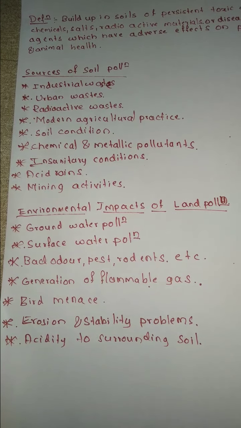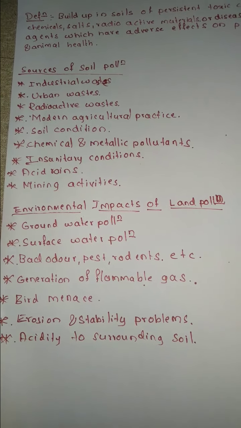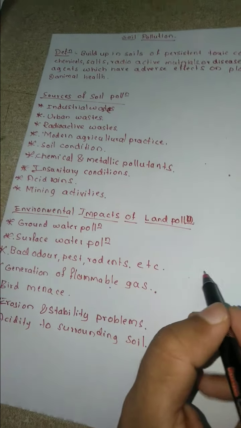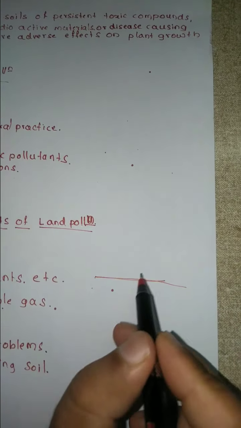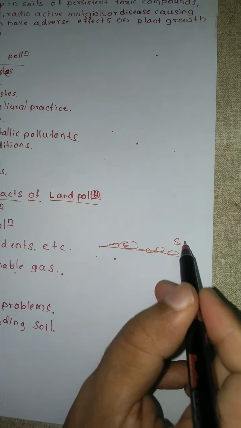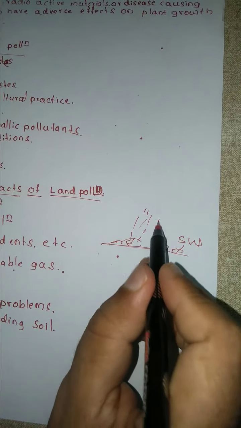When we dump waste into the soil, it is going to create soil pollution. Now let's see how. Suppose we throw this solid waste on a land. Now when precipitation occurs, what is going to happen?